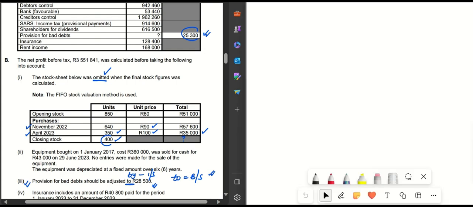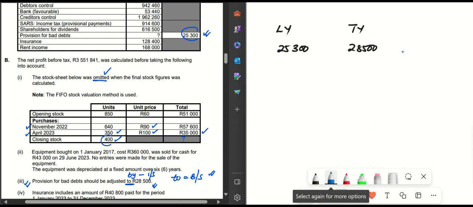If I look at last year, it was 25,300, and this year it has been adjusted to 28.5. So my provision for bad debts has increased by the difference between the two, that is 3,200. And an increase in provision for bad debts is an expense.